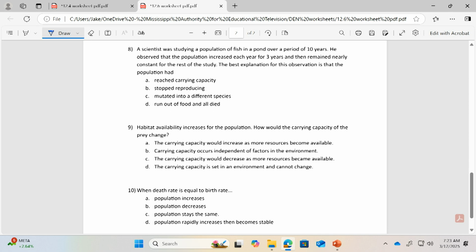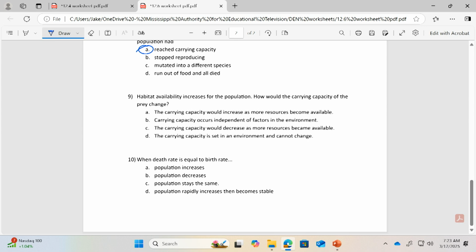So 8 says, a scientist was studying a population of fish in a pond over a period of 10 years. He observed that the population increased each year for 3 years and then remained nearly constant for the rest of the study. The best explanation for this observation is that the population had reached carrying capacity. So for 3 years the population is increasing. Eventually it hits that carrying capacity and it just stays there for the remainder of the study. So once it reached its carrying capacity, it stayed within that limit and didn't really increase or decrease too much. All right, let's keep it going.